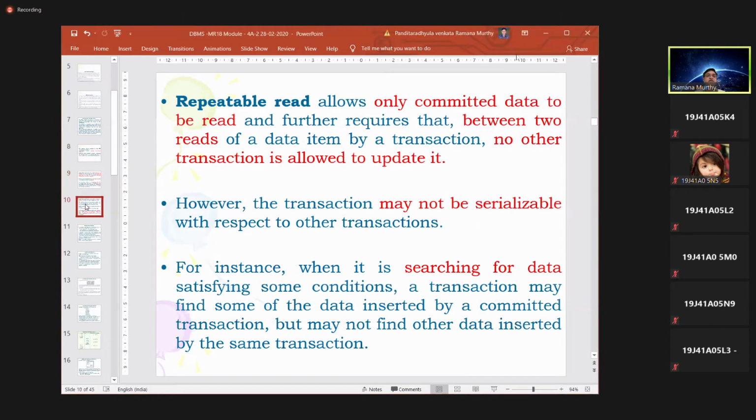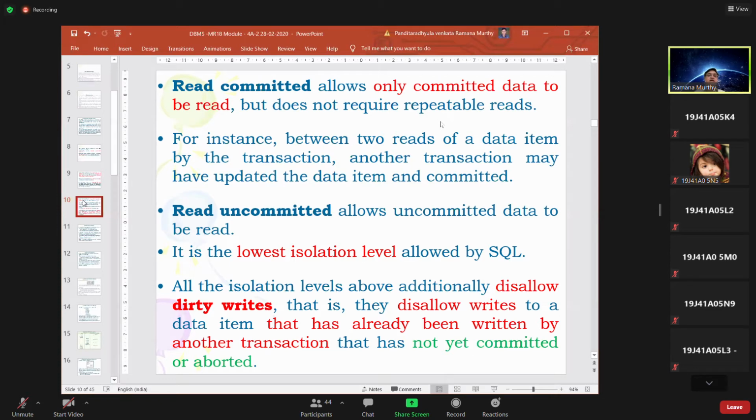Clear? Now we identify one more condition called read committed. In repeated reads, we are not allowing others to modify. Otherwise, read only the committed data, read committed. It allows only committed data to be read, but doesn't require repeated reads. It is reading only once, but whatever it is reading is always committed data only.